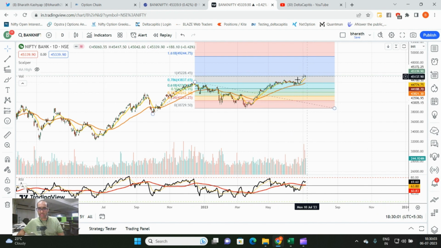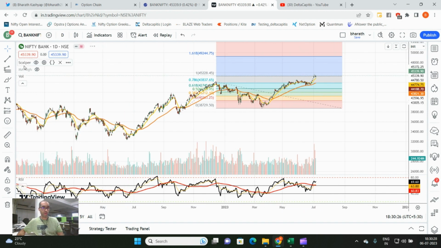See, why we are struggling around here is because of the Fibonacci extension. Basically this is 100% of the previous move, which is 45,228 or 300 is where we saw, and we are struggling right now. That is the resistance. That's why we are struggling. So once this is taken out, it says 49,000, but it's way too far away.